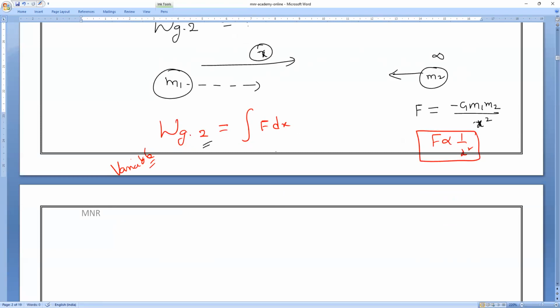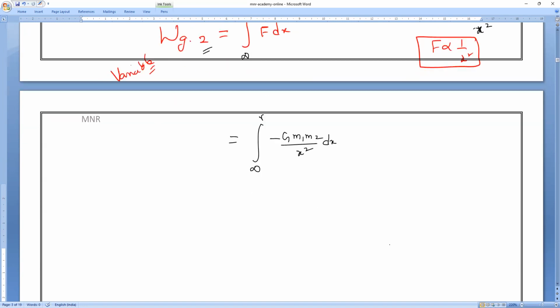Can you tell me the limits? Limit is from where to where? Infinity to a particular distance, which I will take as R. So the limits are from infinity to R. Substitute it: integration from infinity to R, and the value of F is minus G into M1 into M2 divided by x square, into dx.